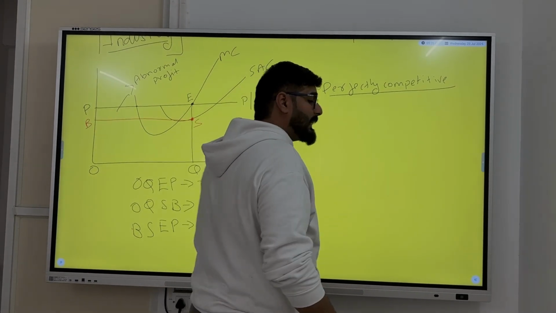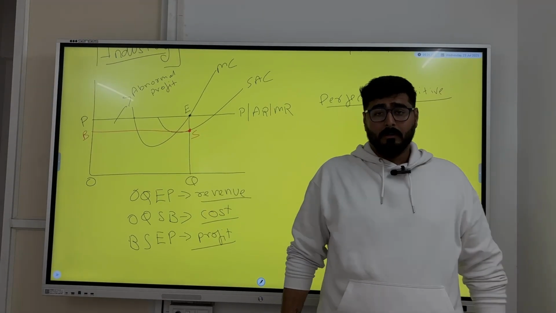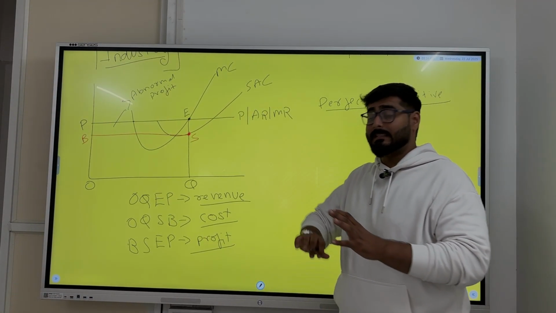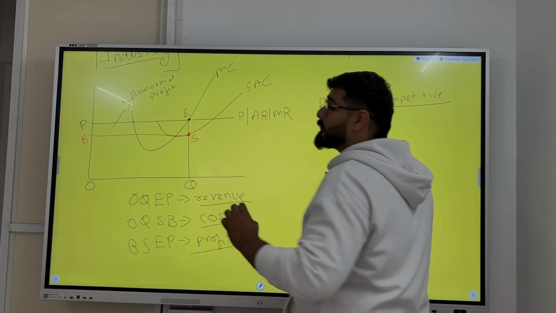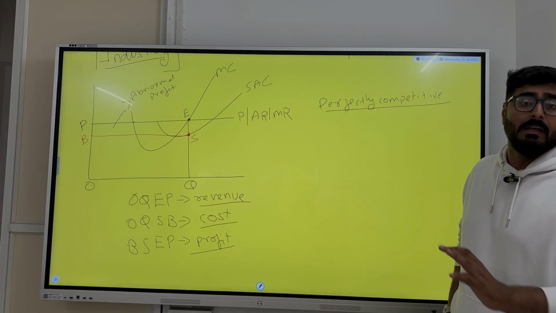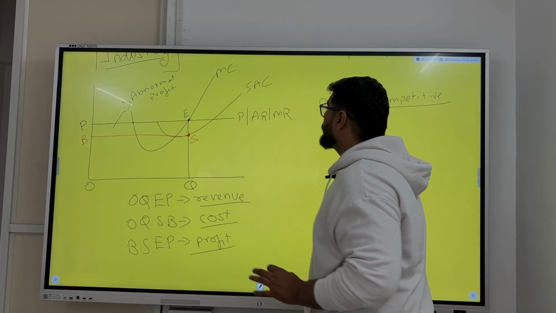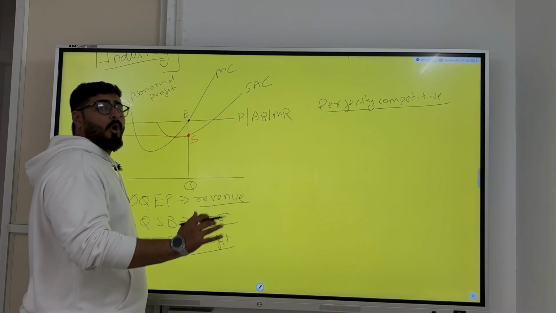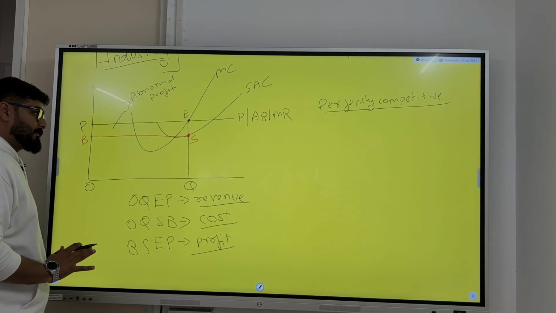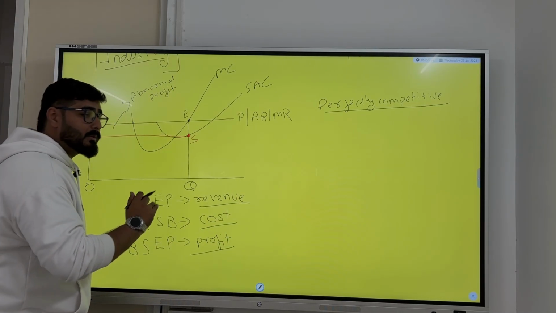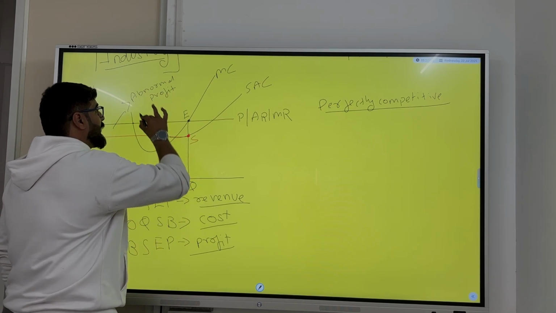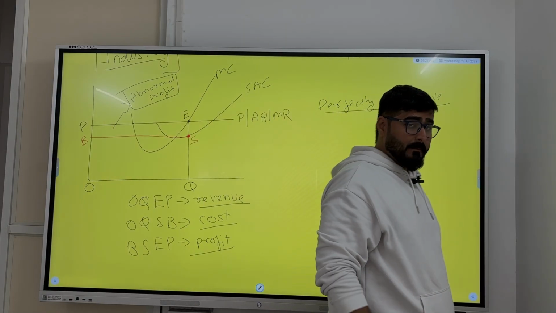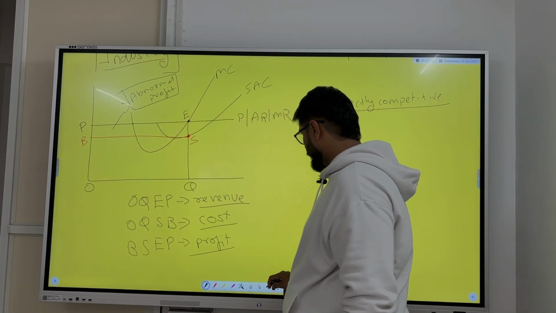So a perfectly competitive market firm never gets abnormal profit. Never gets abnormal profit. We have to remember this. Compulsory it is. It will never get abnormal profit. Either it will get normal profit or it gets loss. So this is a hypothetical situation over here where it is getting an abnormal profit. Did we understand this? Now second scenario.